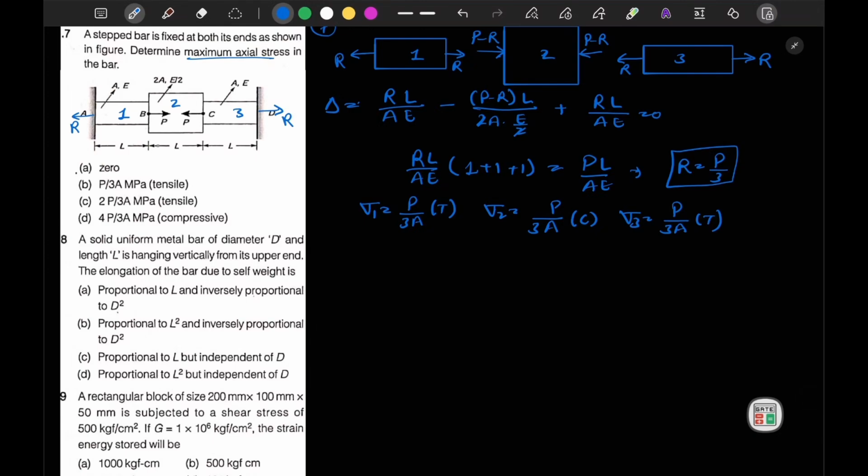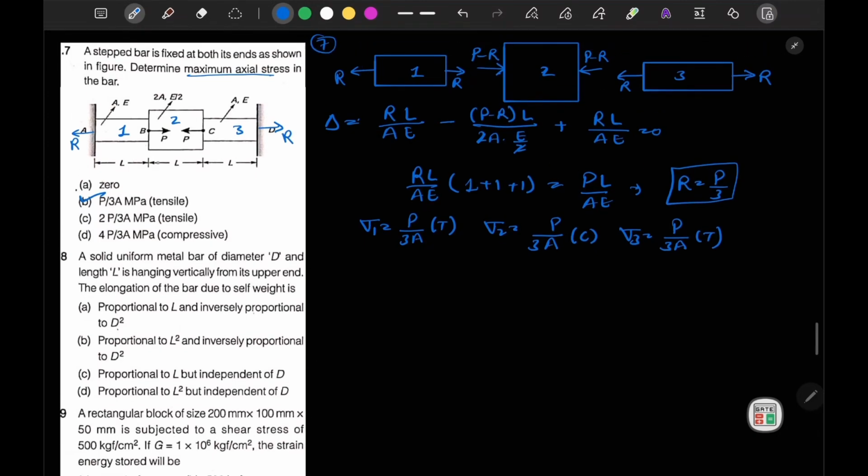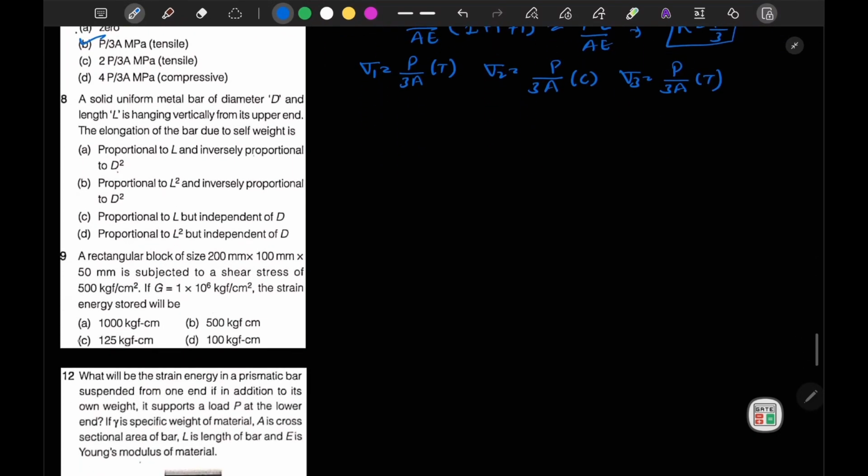So it is mentioned that P by 3A tensile is our maximum force. All the rest of the options are incorrect. So we have done question number 7. Now moving to the next question.